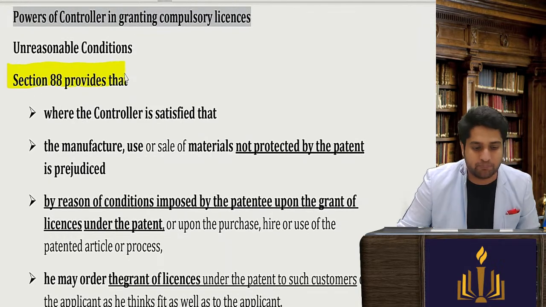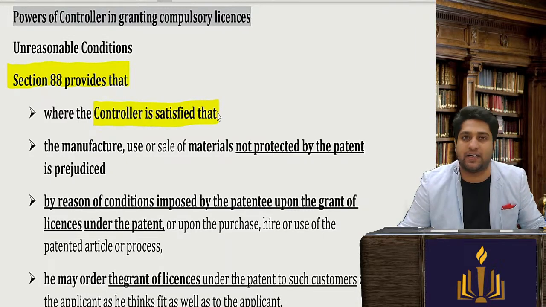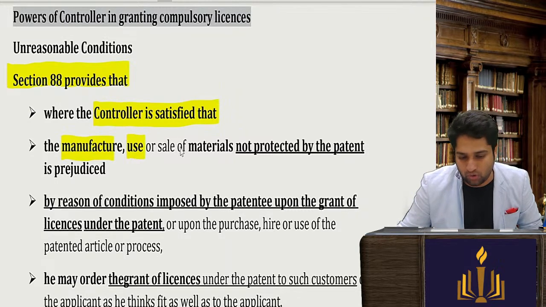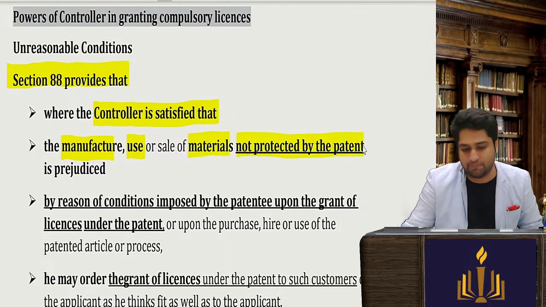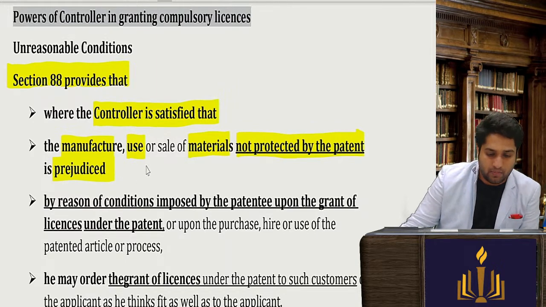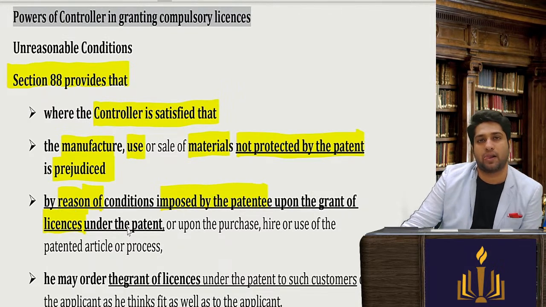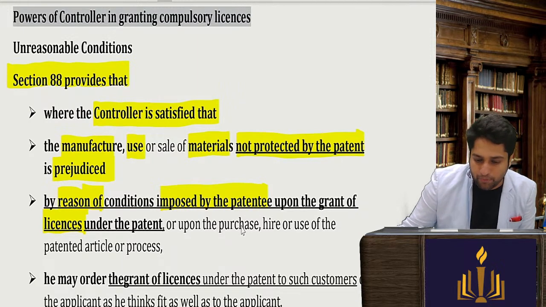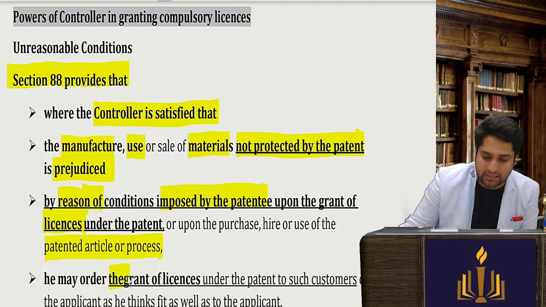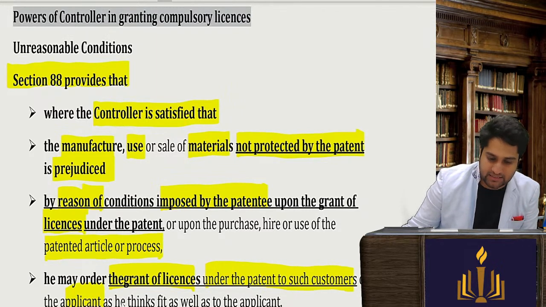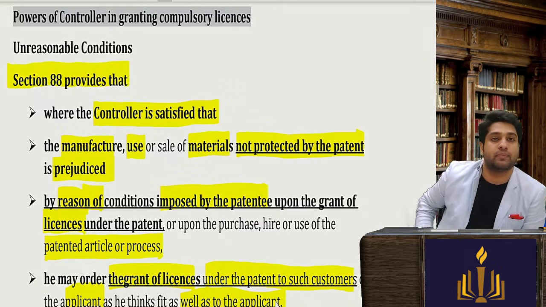Section number 88 provides that where the controller of patents is satisfied that the manufacture, use or sale of materials not protected by patent is prejudiced by reasons of conditions imposed by the patentee upon grant of a license under the patent, or upon the purchase or hire or use of the patented article or process, he may grant the license under the patent to such customers of the applicant as he deems fit, as well as to the applicant.